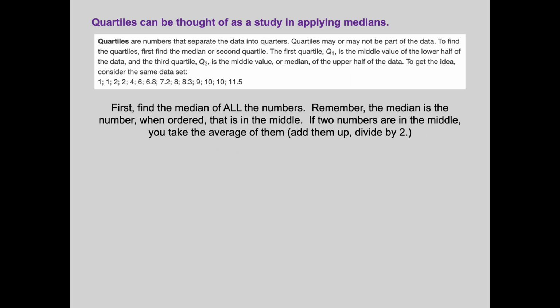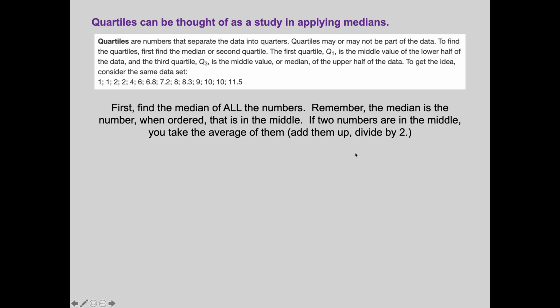There it is. First, find the median of all of those numbers. Let's see. 1, 2, 3, 4, 5, 6, 7, 8, 9, 10, 11, 12, 13, 14 numbers. So you want to find the median of those 14 numbers. And remember, the median is always ordered. It's the one in the middle. But if there are 2 numbers in the middle, you have to find the average of them. That means add them up and divide by 2. So for instance, if in the middle of this were 10 and 20, you would take the average of the 10 and the 20, which would be 15. Add them up, 30 divided by 2, you get 15.